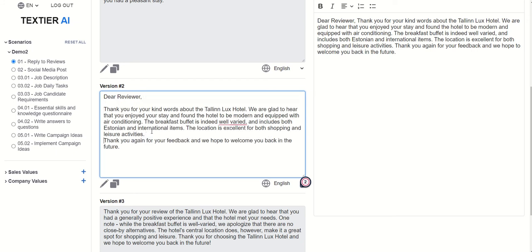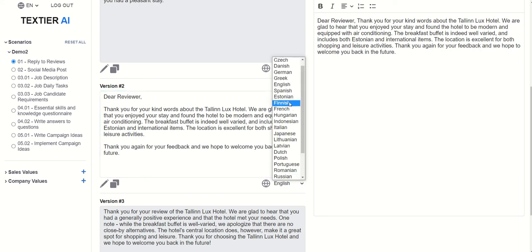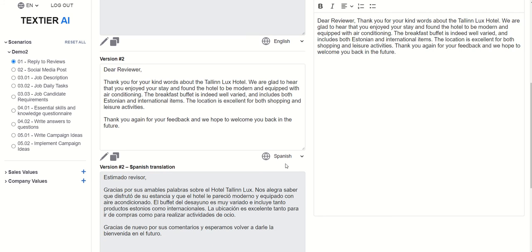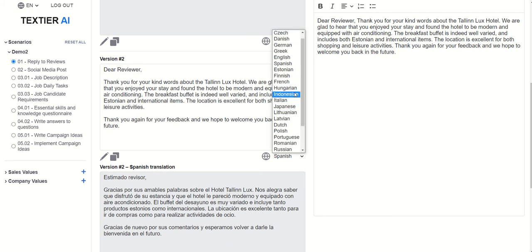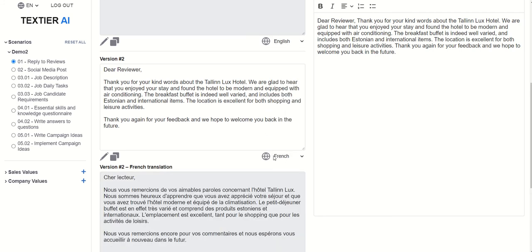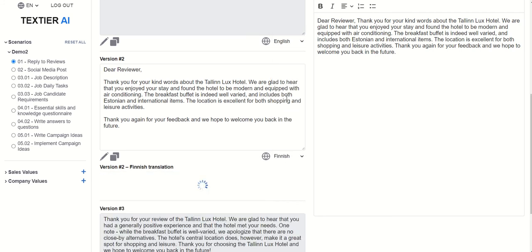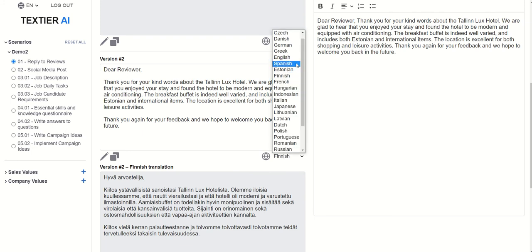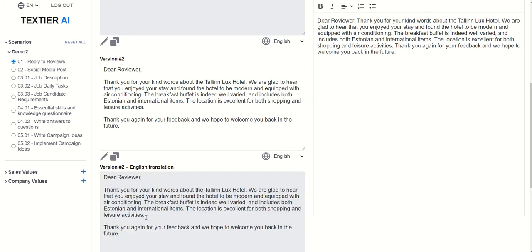And maybe we want to enter these. And another thing that we can do is we can put it into any language that we like. Maybe we want it in Spanish. This is something we can do. Maybe we want it in French. We can do that too. Or maybe in Finnish. We can do that as well. But right now, let's just keep it in English.